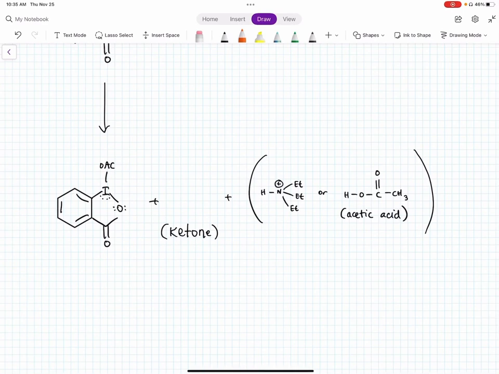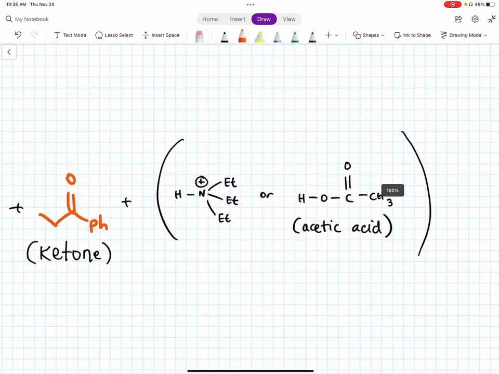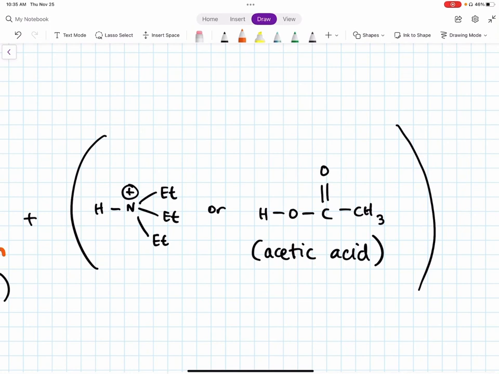This then forms this molecule again, and will create a ketone since we started with a secondary alcohol. And then these are the byproducts, and since we used OAc negative, we'll end up with acetic acid. And that's it.